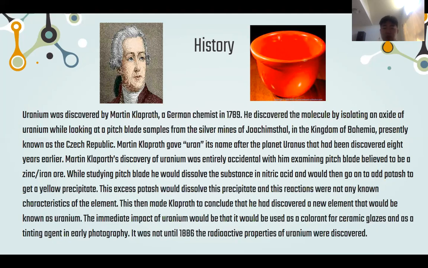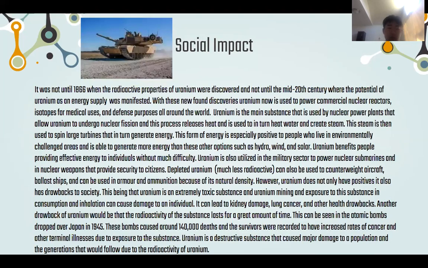Early uranium was used as a colorant for ceramic glazes and as a tinting agent in early photography. It was not until 1886 that the radioactive properties of uranium were first discovered, and it was not until the mid 20th century that the potential of uranium as an energy supply was realized. With these new discoveries, uranium is now used to power commercial nuclear reactors, for isotopes for medical uses, and for defense purposes all over the world.